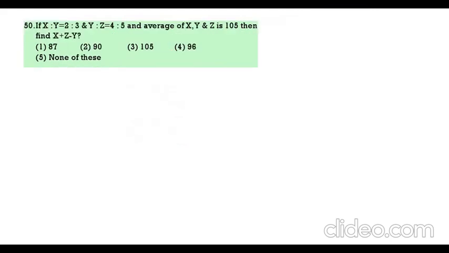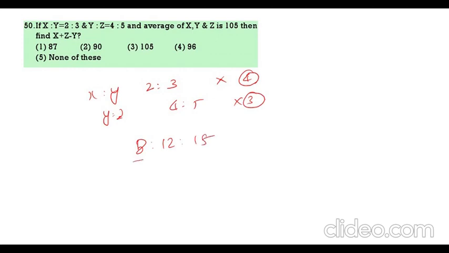Next. If x is to y is 2 is to 3, y is to z is 4 is to 5. This one you multiply with 4, this one you multiply with 3. This will be 8 is to 12 is to 15. X is 8, y is 12, z is 15. Now, the average of x, z and y is given as 105. Average means 8 plus 12, 20, 35. So, 35 x by 3 is given as 105. So, x value is how much? 9.